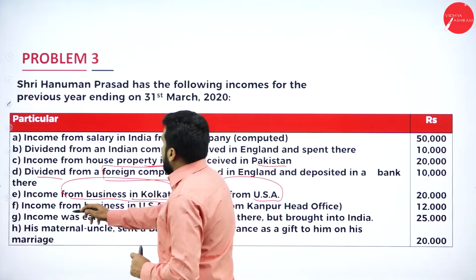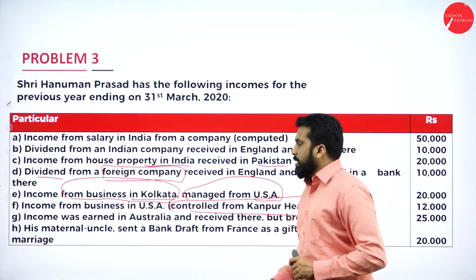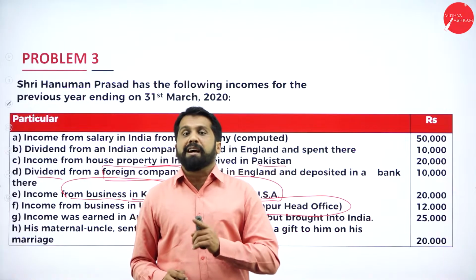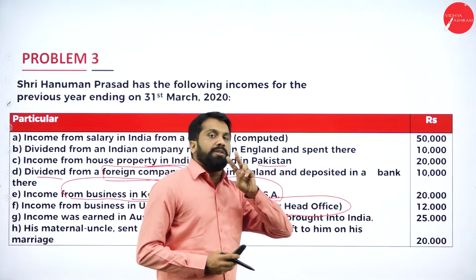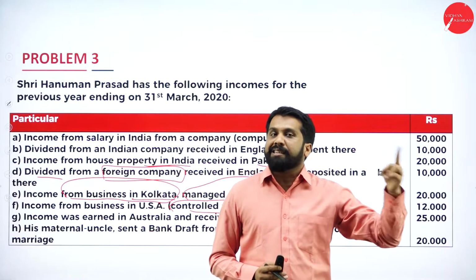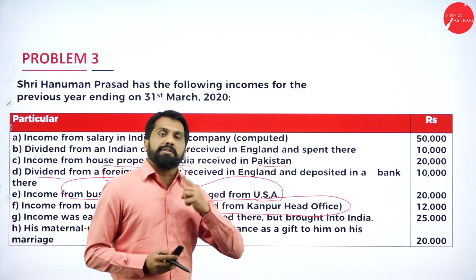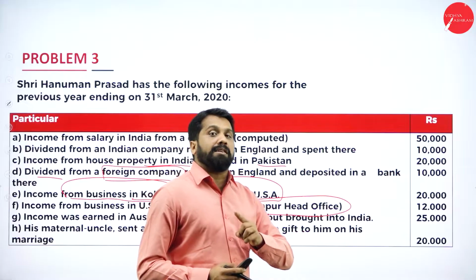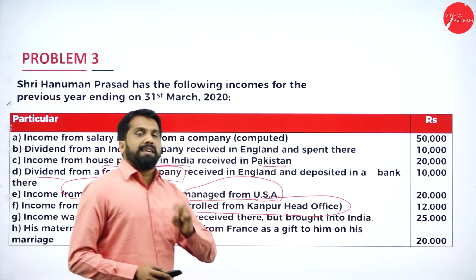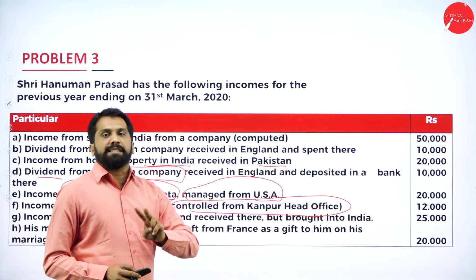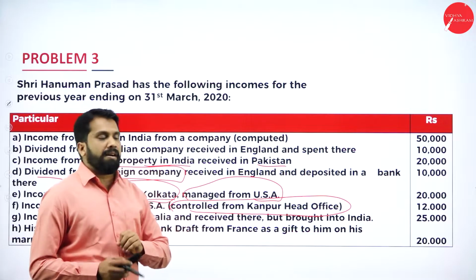Now, income from business in USA controlled from Kanpur. Remember, if you find the word called controlled, taxable, taxable, non-taxable. Only 2 persons are taxable and the third person, non-resident, is not taxable. If you find received also outside, earned also outside, but controlled where? In India. In India, it is controlled means first 2 persons are taxable. Clear? We'll go to your answer. Before that, just I am giving you basic idea.